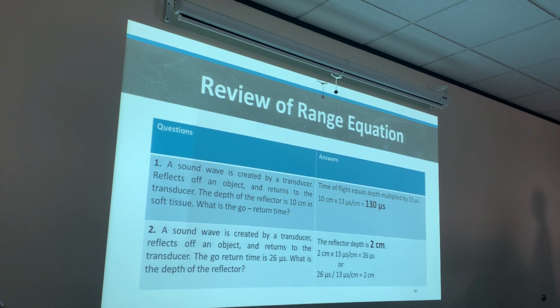A sound wave is created by a transducer, reflects off an object, and returns to the transducer. The go and return time is 26 microseconds. What is the depth of the reflector? The way they have it in the book, they use 2 times 13 microseconds equals 26. But you can also just divide that number by the 13 microseconds. So 26 microseconds divided by 13 microseconds per centimeter equals 2 centimeters. We're good there, guys? Yep.